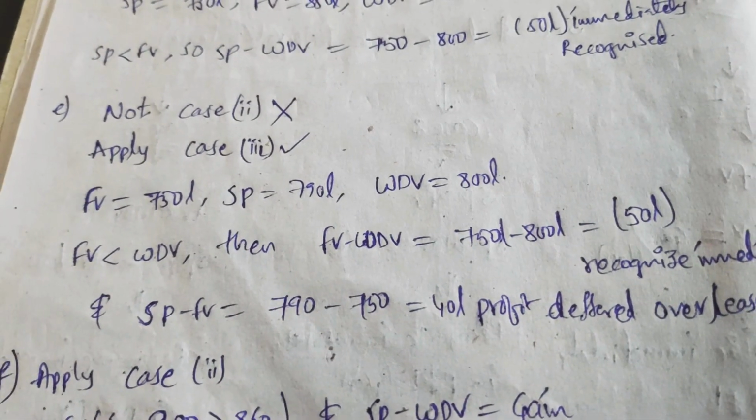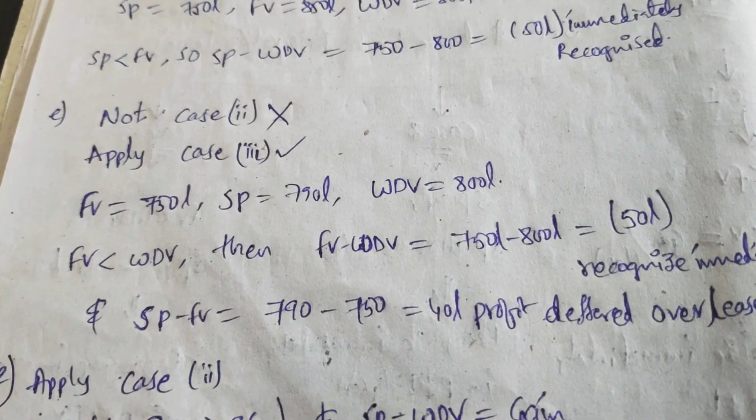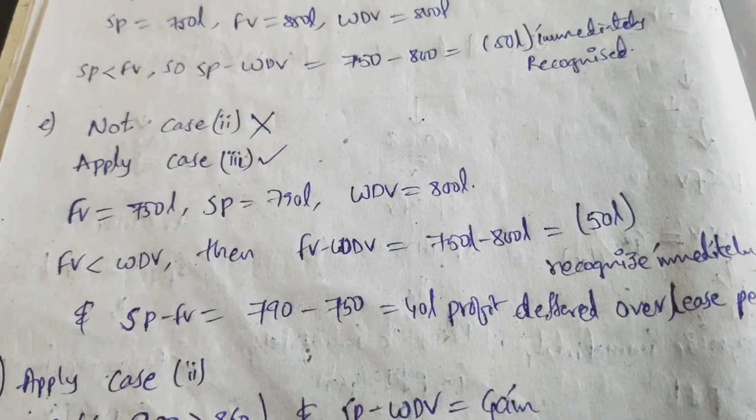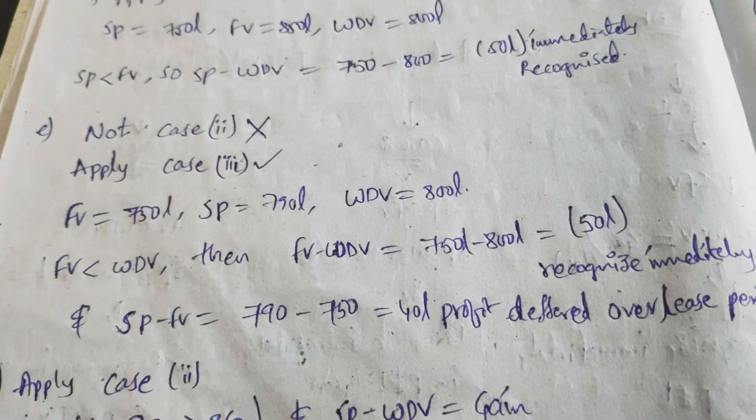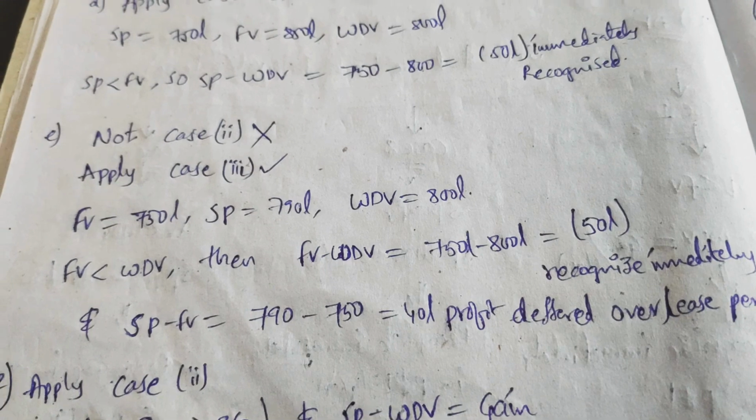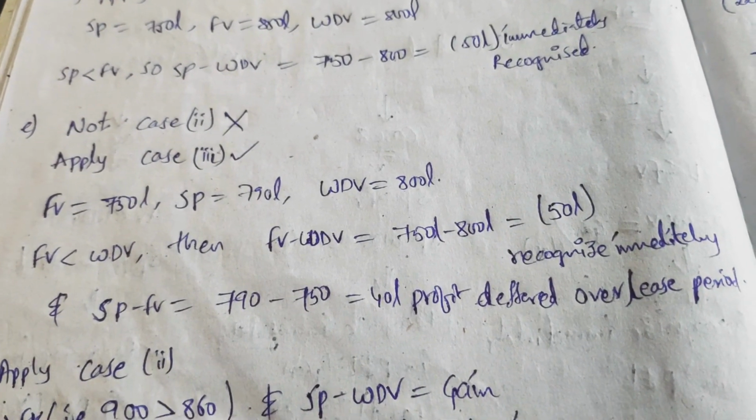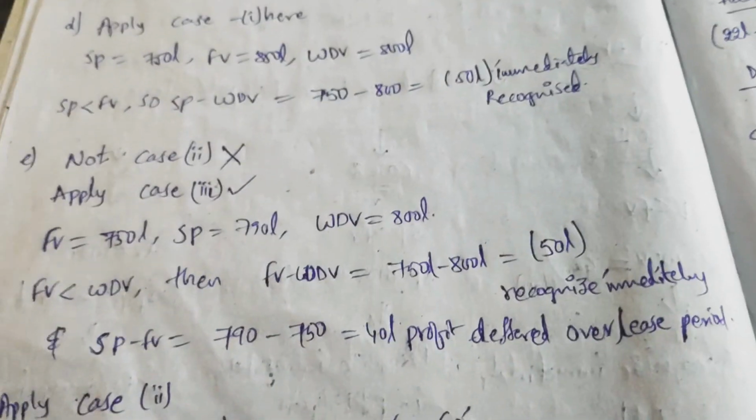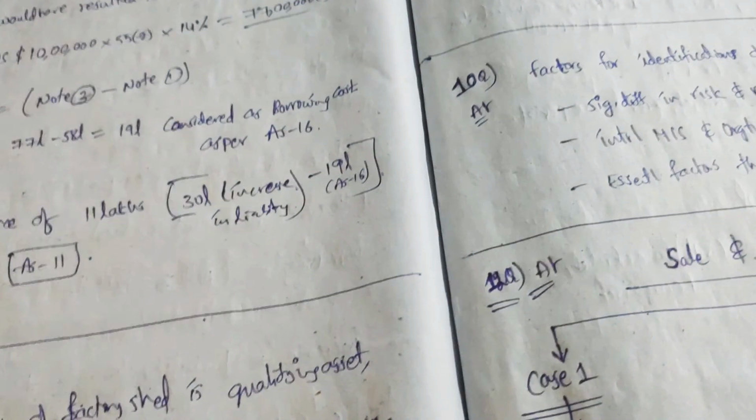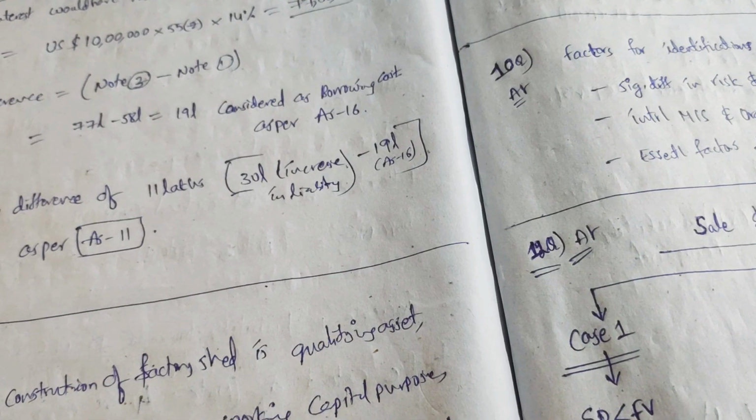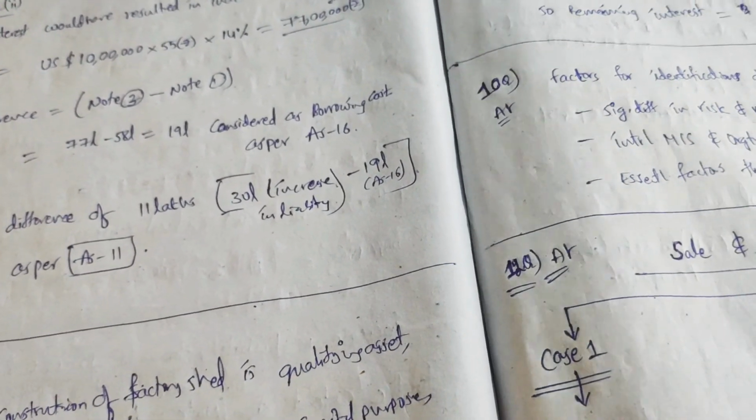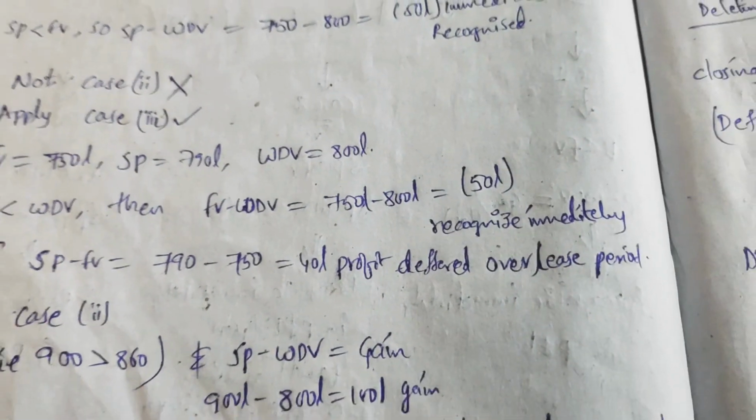Then proceeding further, the fair value is lesser than the written down value, as it is satisfying. Then the fair value minus written down value, that is 750 lakhs minus 800 lakhs, equals 50 lakhs. Here in option E, while we are explaining it, recognize immediately if it is a loss. As it is a loss, we need to recognize it immediately, friends.